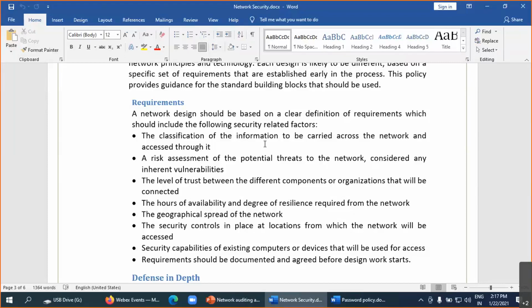And to check that the policies are implemented perfectly and working perfectly, you need to do an audit. It can be done by an internal person and also by a third party if you go for the ISO 27001 certification.